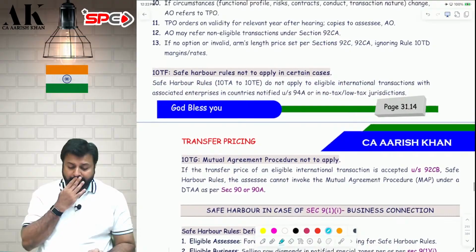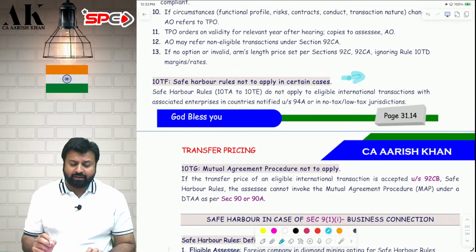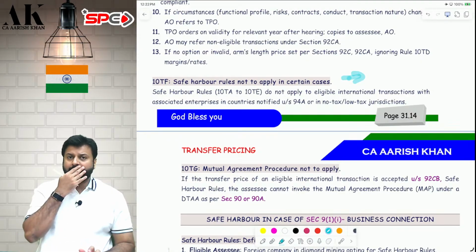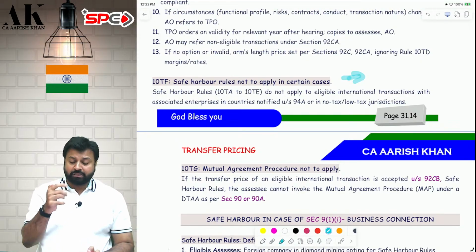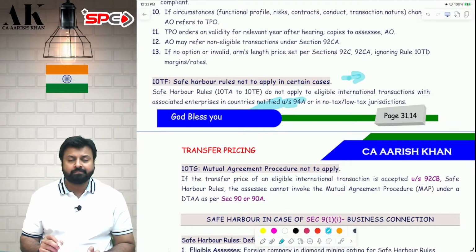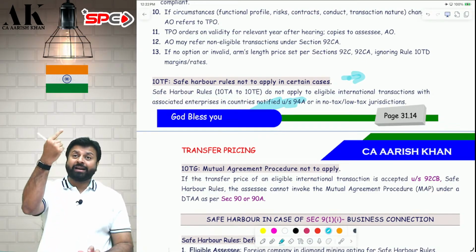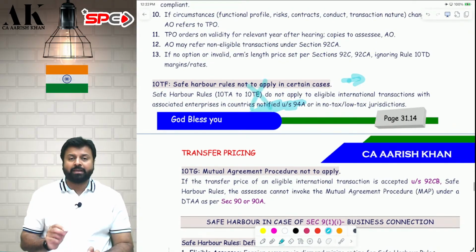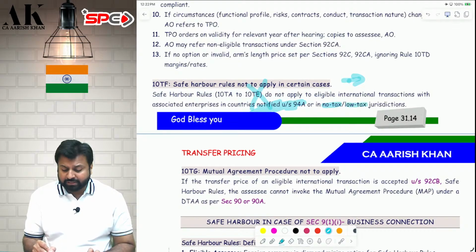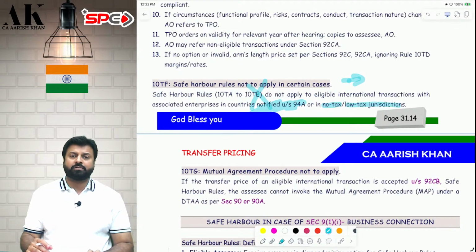Last 1 or 2 points over here. Very important point. Rule 10F. Very important for exam. Be very careful. Safe harbor rule is not applicable in some cases if you do transaction with a person located in NJA. If a person is located in notified jurisdictional area, if you are doing transaction with that person, safe harbor rule is not applicable, or safe harbor rule is not applicable if you are doing a transaction with a person which is located in no tax or low tax jurisdiction.